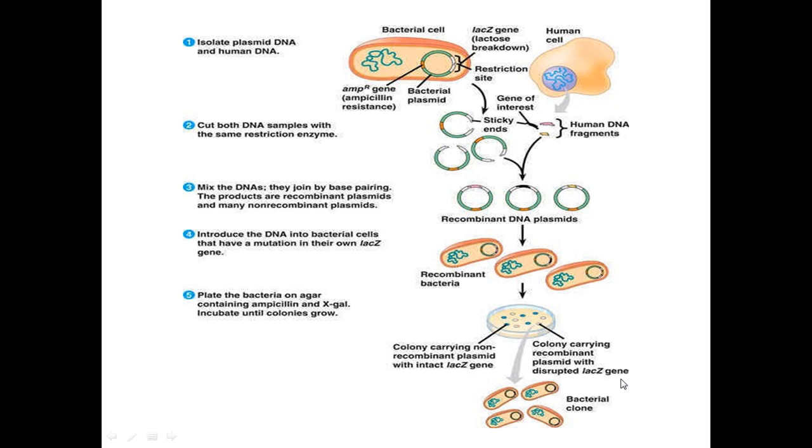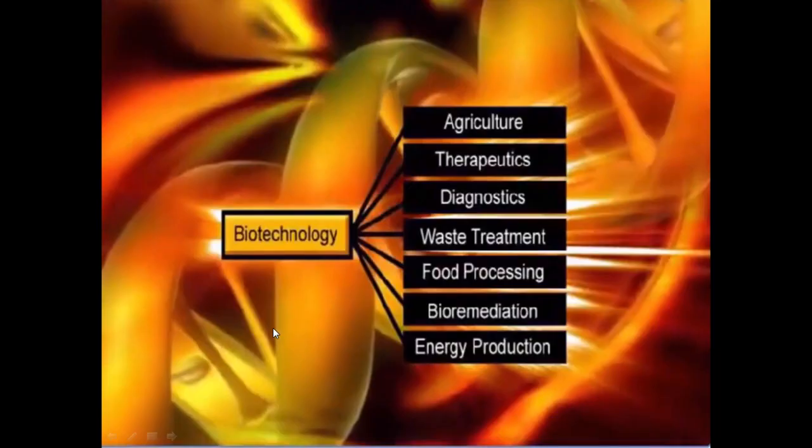So in biotechnology we are following this technique. For an entire application we are going to implement these steps: isolation of DNA, then restriction digestion, third ligation, then selection, and the last one extraction. So these are the steps that have to be followed in genetic engineering to achieve its goal, that is, to improve the quality and quantity of life.